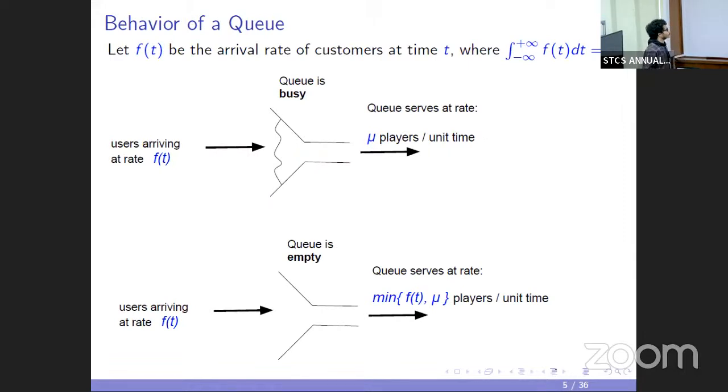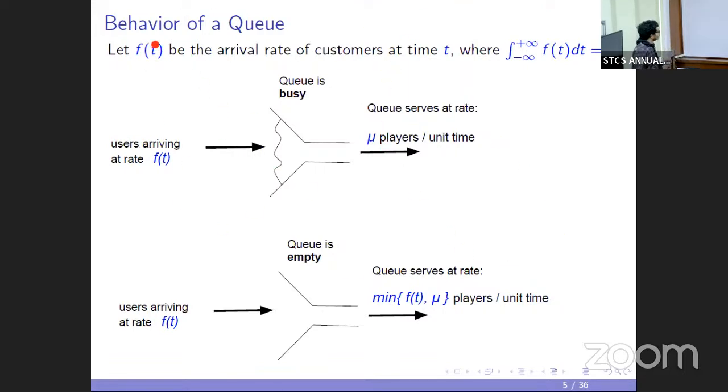So what does a bottleneck queue mean? I just said that the total mass of customers is 1. So I can think that customers are arriving at a rate f of t at time t. Then the integral of f of t dt is equal to 1, because that's the total mass of customers.